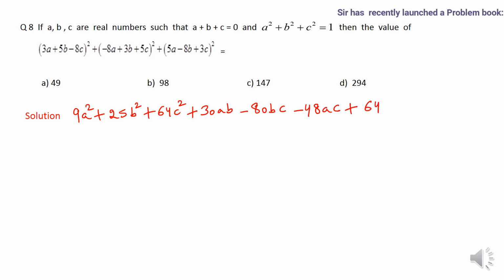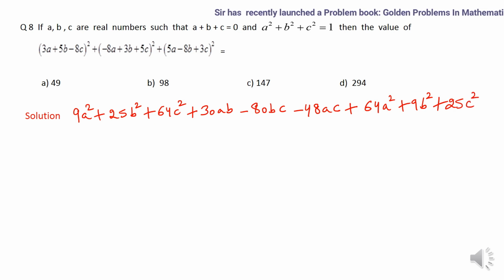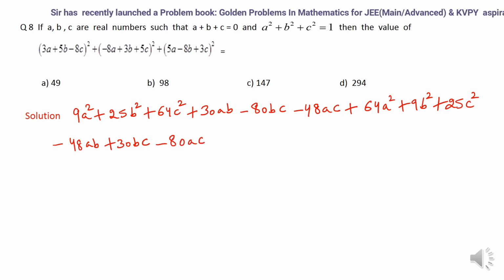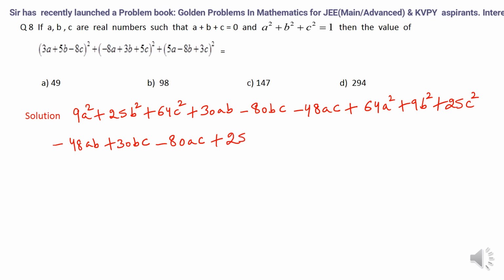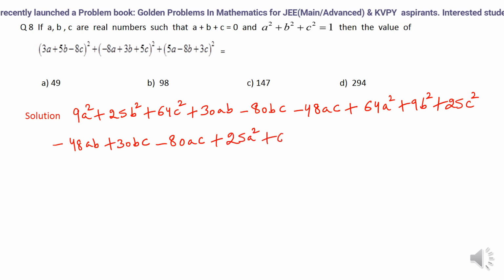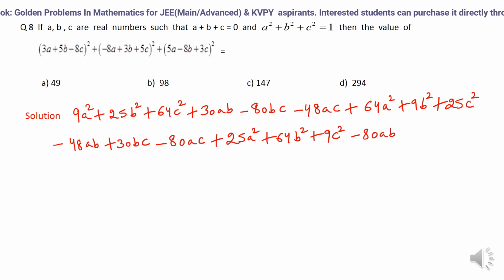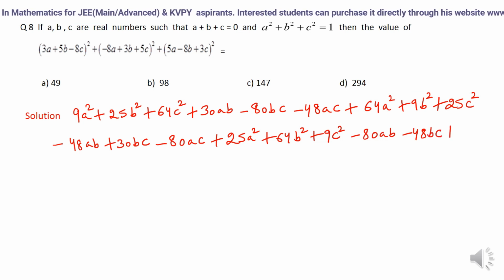Now it becomes 64A square plus 9B square plus 25C square minus 48AB plus 30BC minus 80AC, and the last term becomes 25A square plus 64B square plus 9C square minus 80AB minus 48BC plus 30AC.